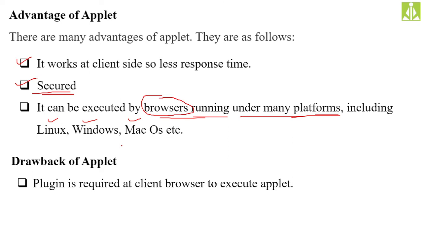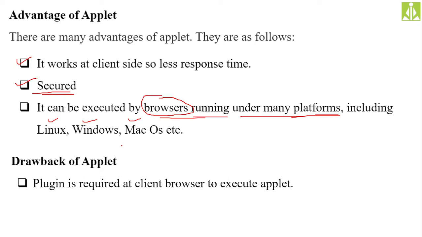So the drawback of applet, if you check, is that in order to execute these applet programs, we need a special type of plugin. When you execute the applet program, automatically your browser will hint to download that plugin, and you can download that plugin from the server or from the internet and you can execute. Okay, this overhead is there.